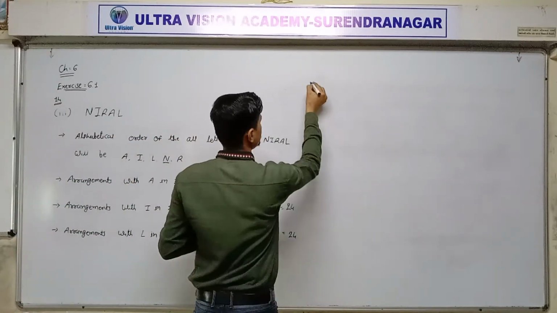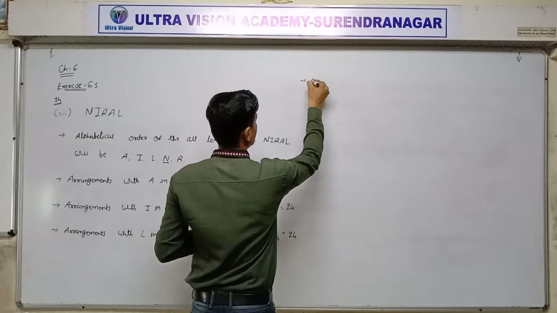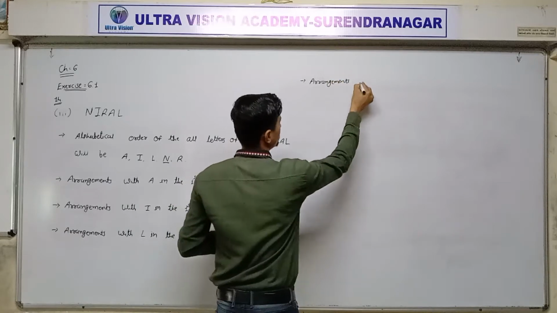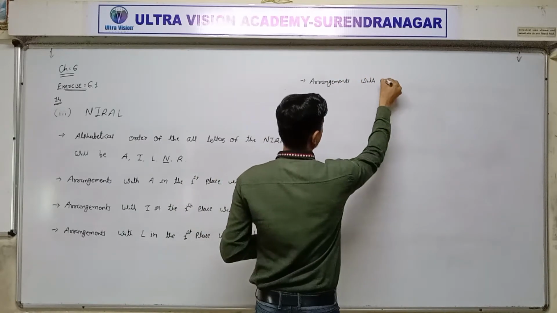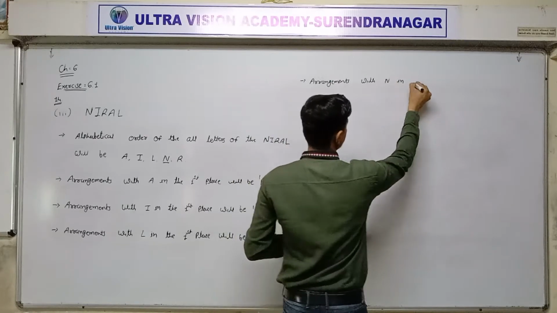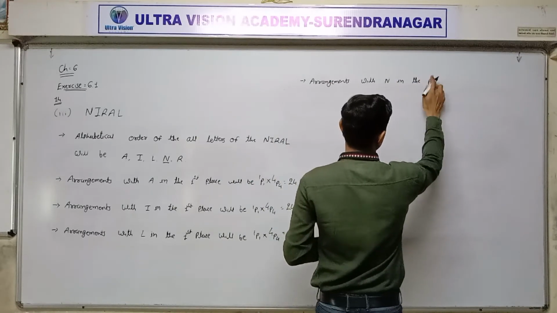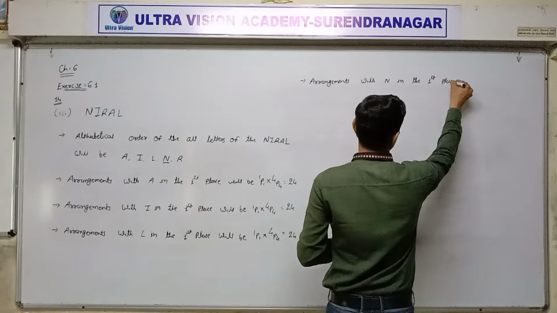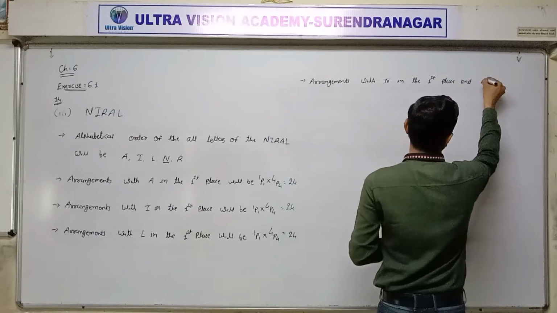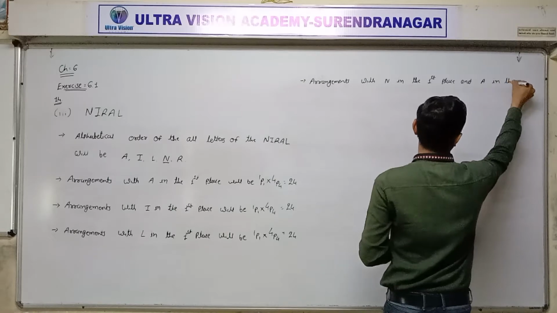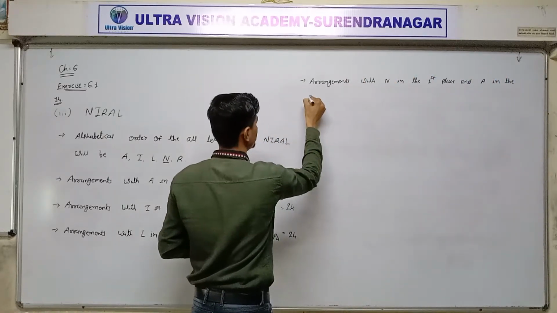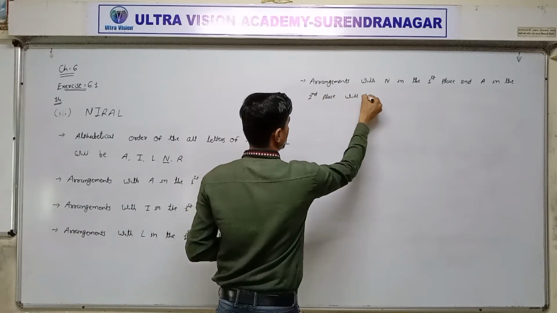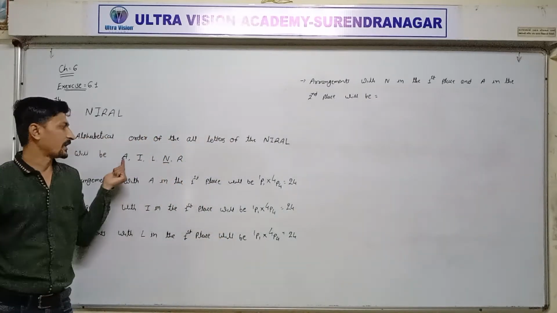So write down the arrangement with N in the first place and A in the second place will be, okay, N repeated one time, A repeated one time.